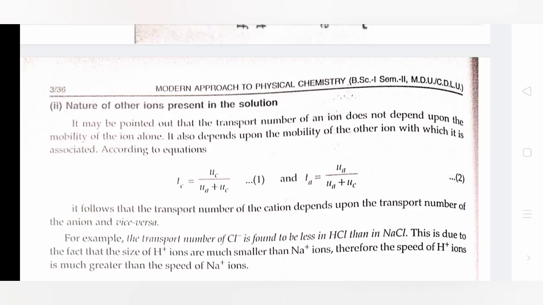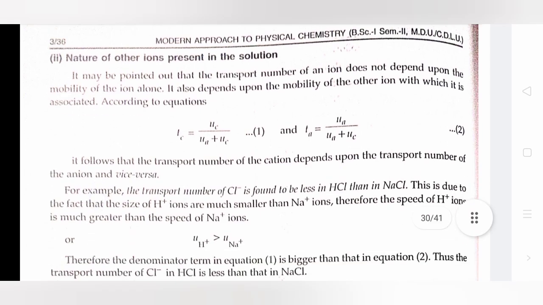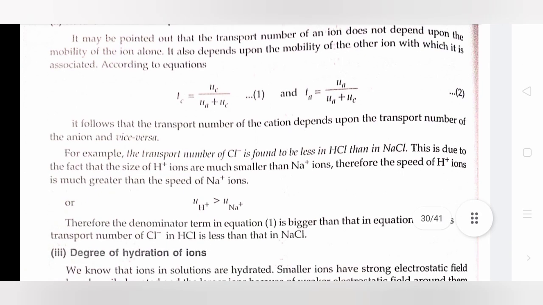Second is the nature of the other ions present in the solution. It may be noted that the transport number of an ion does not depend upon the mobility of the ion alone. It also depends upon the mobility of the other ion with which it is associated, according to the equations. It follows that the transport number of a cation depends upon the transport number of the anion and vice versa. For example, the transport number of Cl- is found to be less in HCl than in NaCl.